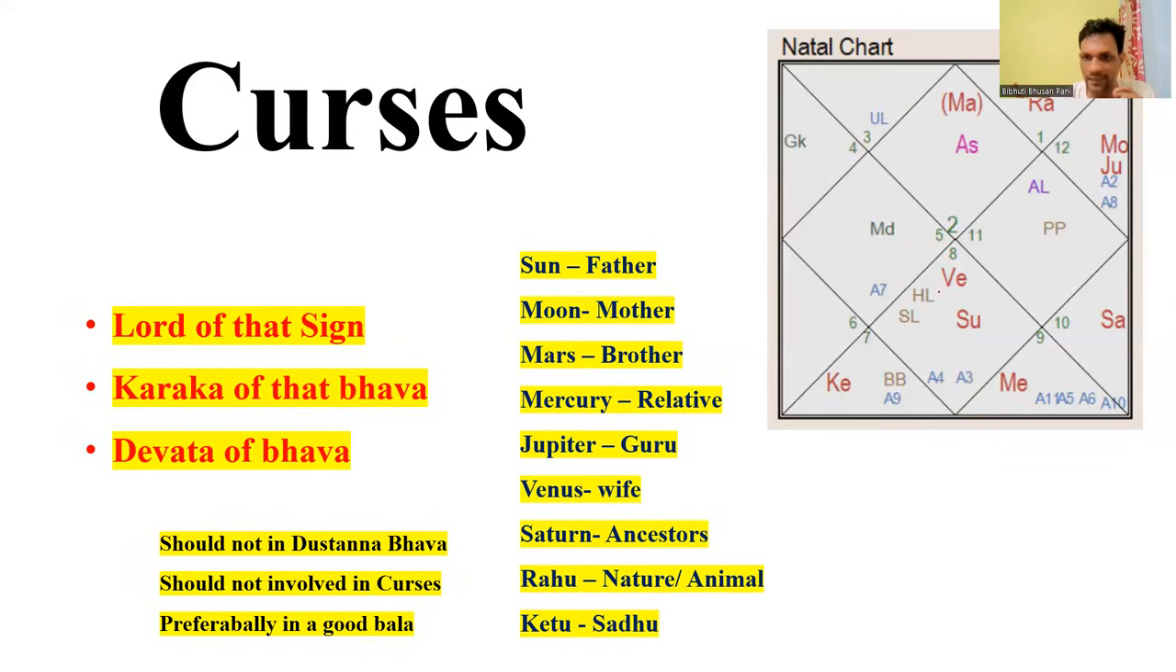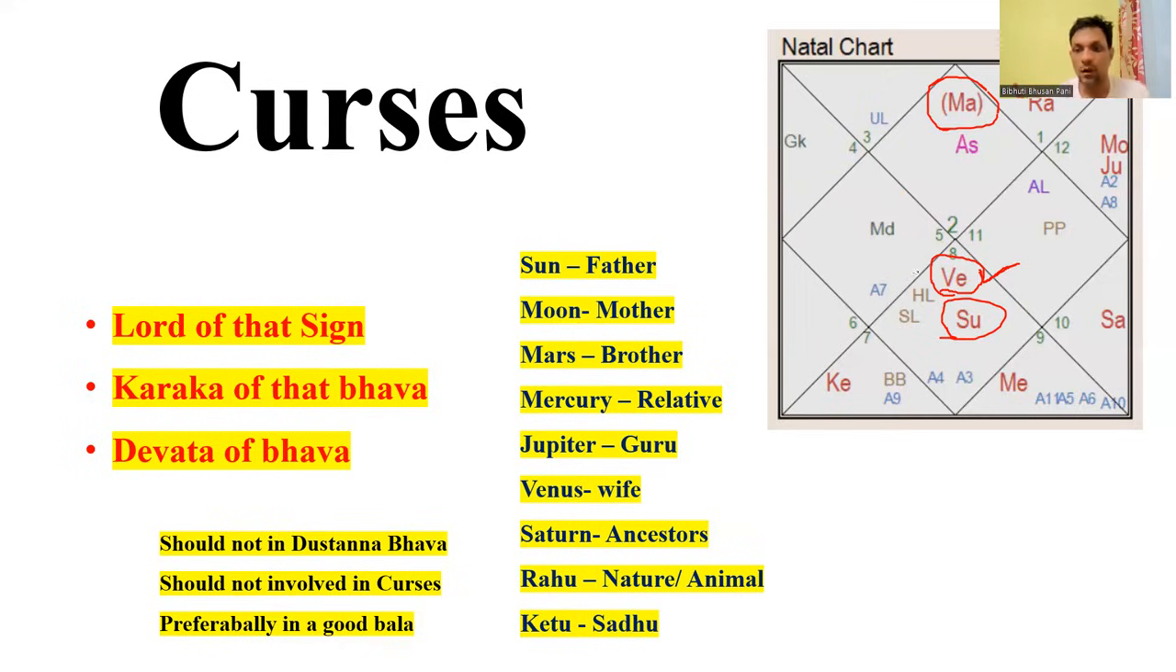For an example, this is the chart where Venus is a benefic. It has been aspected by Mars and Sun. Sun is a cruel planet. So in this chart, you will say that there is a curse of Venus.